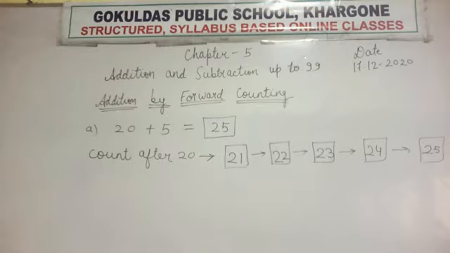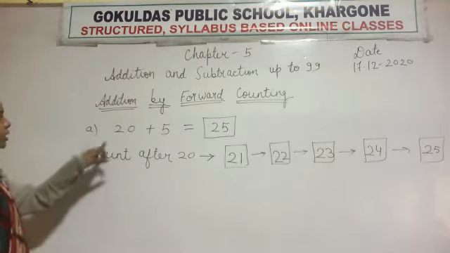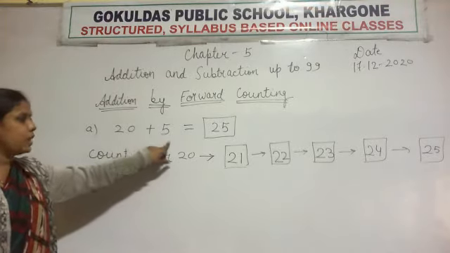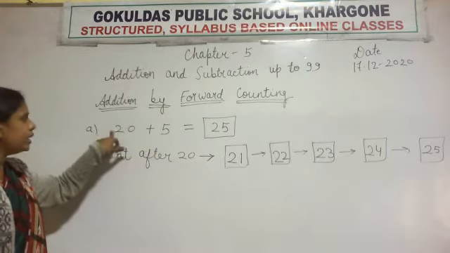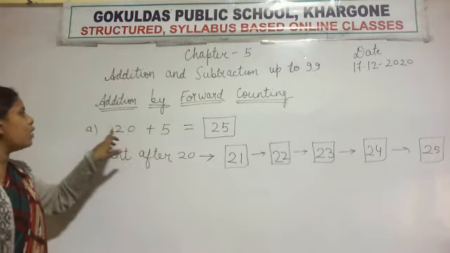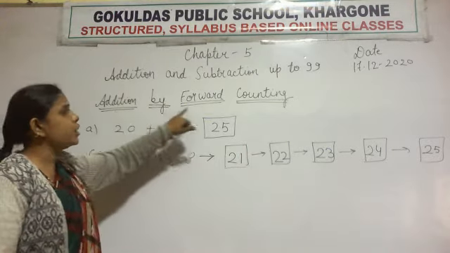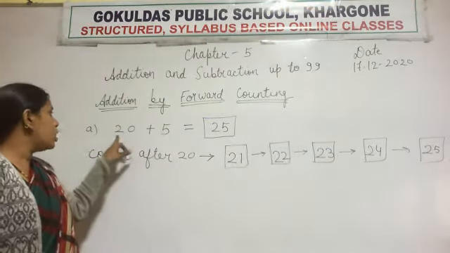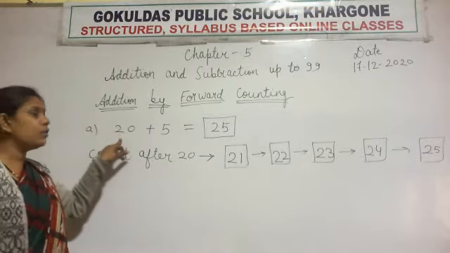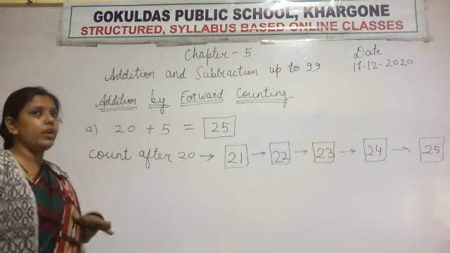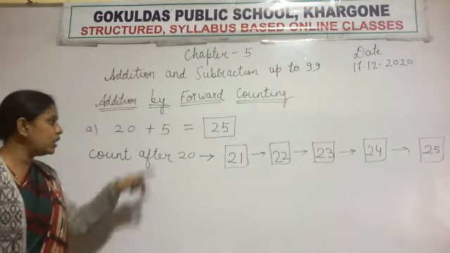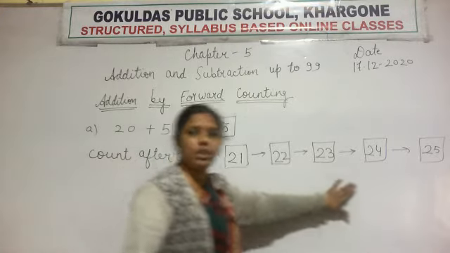Again I will explain one more time. What is the question? The question is 20 plus 5. That means you have to count 5 numbers after 20. Why? Because we are doing addition by forward counting. So you have to count 5 numbers after 20, and that is why we made 5 boxes here.